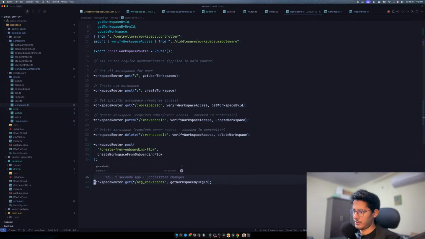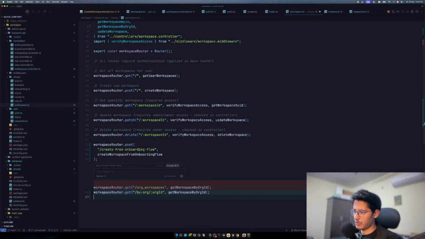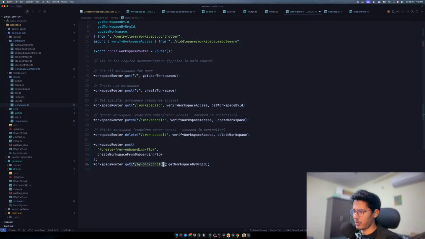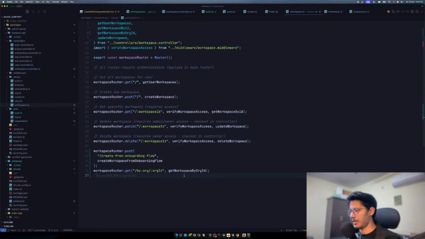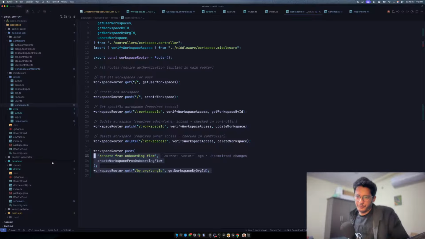Give a better, I don't know, route name. Org workspaces, like by org id and then org id. This is workspaces by org id, and then you can give org id. I don't like this dash.